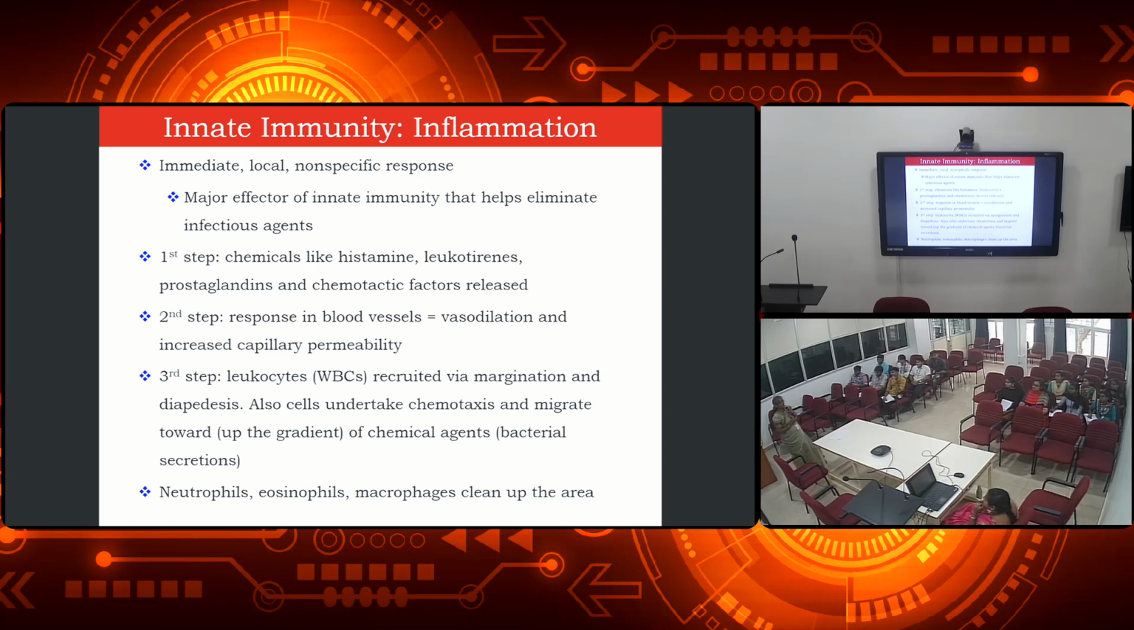First step, what will happen? Chemicals like histamine or leukotriene or prostaglandin or chemotactic factors will be released and these will act on the blood vessels. What will happen soon after they are released? The blood vessel gets dilated. Okay, and then the third step is what? It will be recruiting the leukocytes to go to the margin and then they are released out from the blood vessels and produce the chemotoxins and kill the pathogens. And these neutrophils, eosinophils and macrophages are called the cleaning cells. I told you, clean up crew.